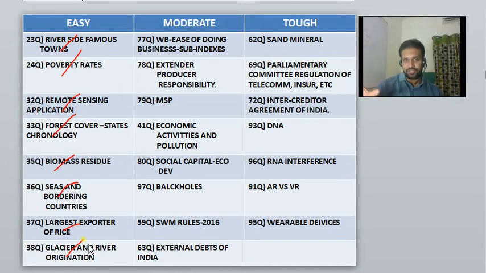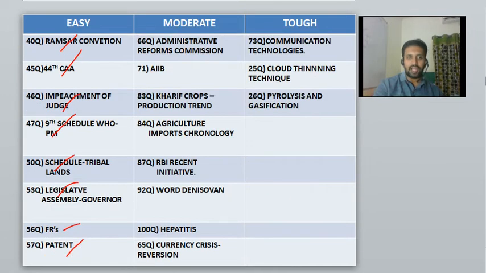Some glaciers are mentioned, and from that particular glacier, what different kinds of rivers originated. Then we are having the Ramsar Convention. No need to say, it's one of the conventions which protect our vulnerable ecosystems such as wetlands. You will know it well definitely, because every other year convention protocols have been a part of the UPSC civil service prelims examination. That's why I have classified this particular question as an easy one.